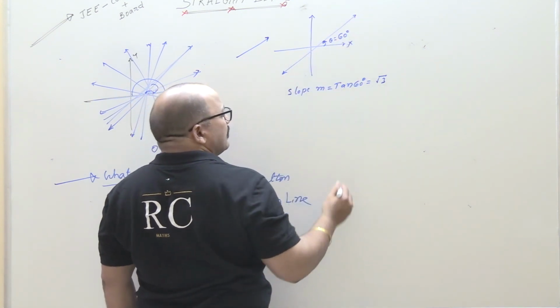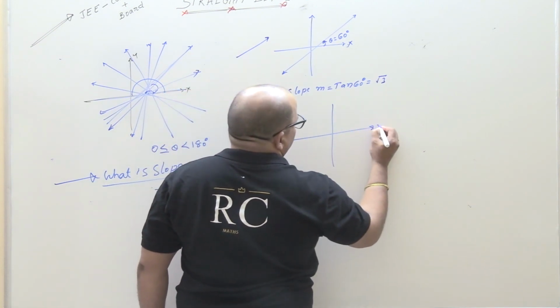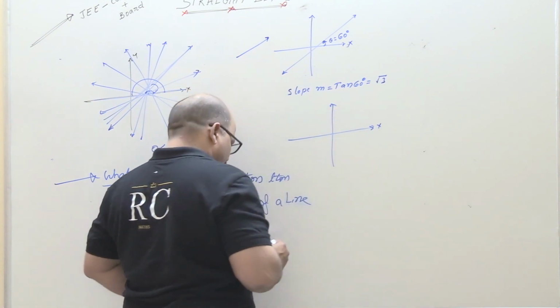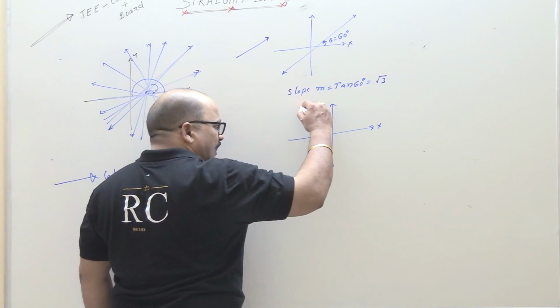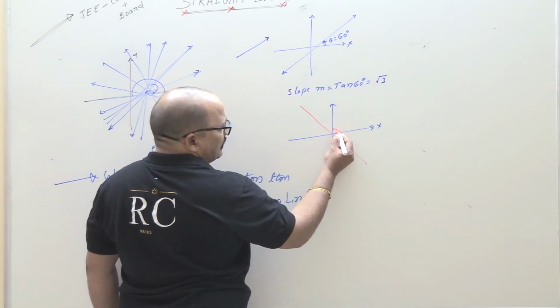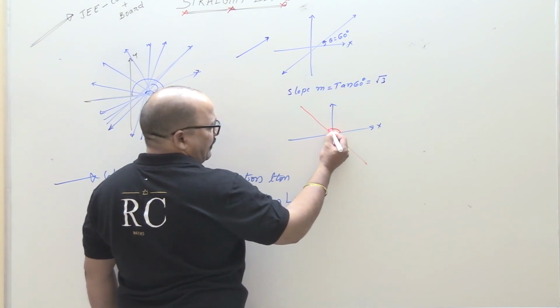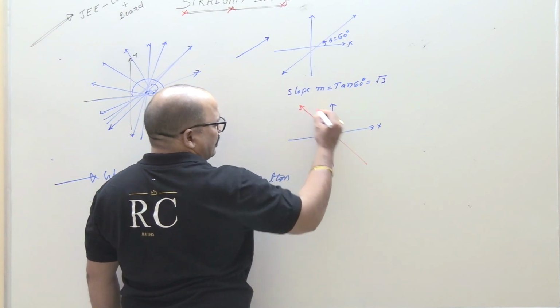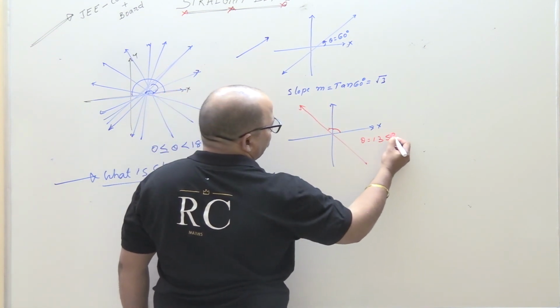Okay, students. Next, one more example. For example, this is a line, with the coordinate axes. This line makes what angle with the x-axis, students? This is 90, this is 45. 90 plus 45, so theta is equal to 135 degrees.